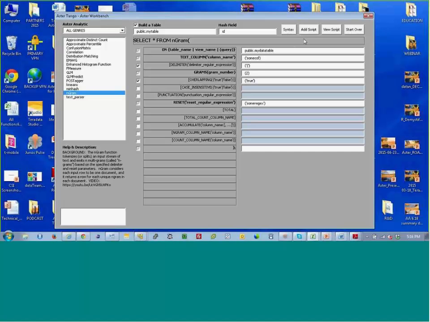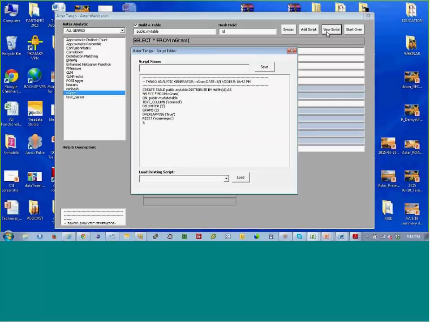So once I'm done with this, I want to add a script. Bam, I just added a script for building out an ngram. So I come here to view scripts, and looky there. There's your code. All right, so I just generated a create table public.my_table, distribute by hash ID, which is up here, as select star from ngram on public.my_table, my data table, text column, sum call, delimiter pipe, grams 2, overlapping true, and reset gen x.